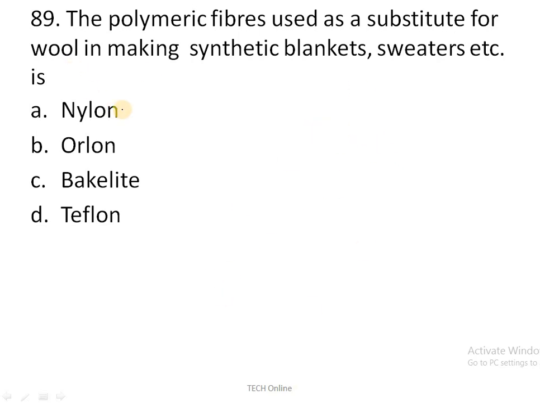Okay. Nylon is the wrong answer. Bakelite and Teflon are used in the manufacturing of plastic, whereas Orlon is the correct answer. Why? Orlon is made from the vinyl cyanide component, which is used as a substitute for wool in making synthetic blankets and sweaters. Okay, moving to the next question.